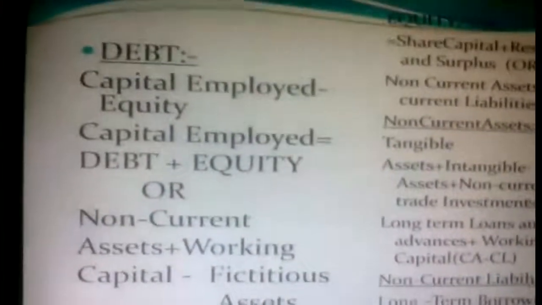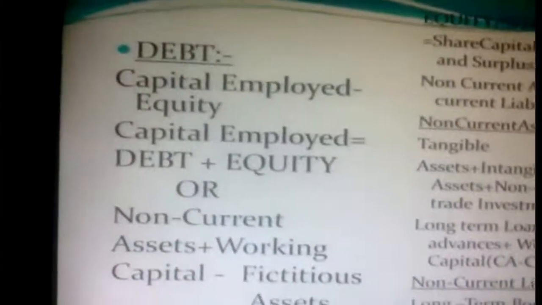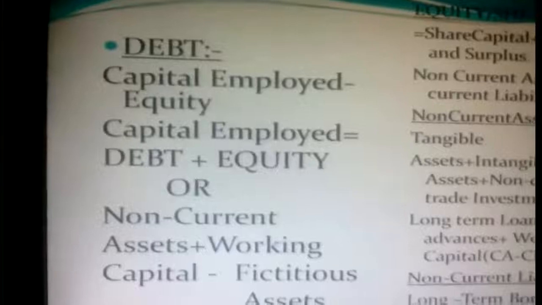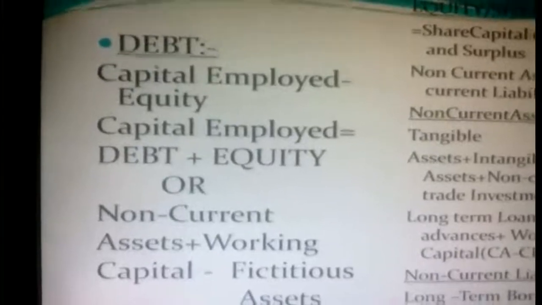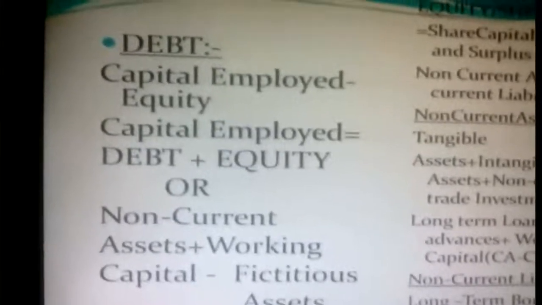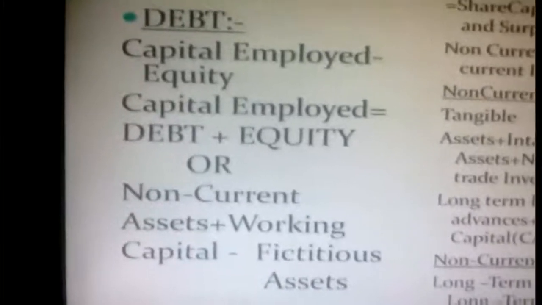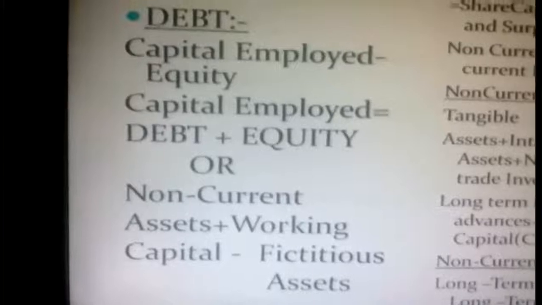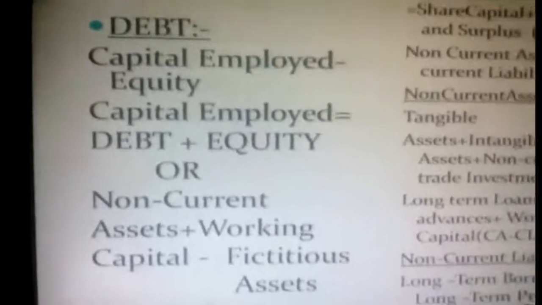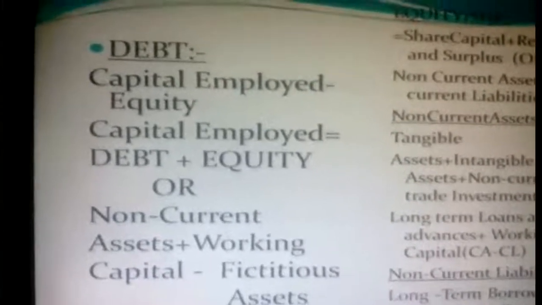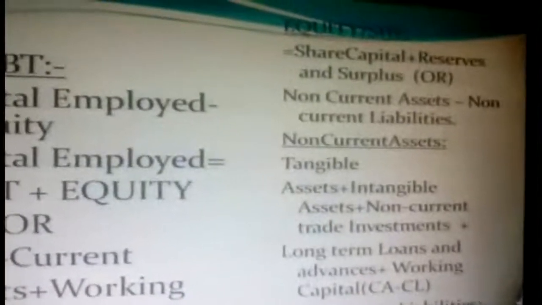Then we should know the meaning of debt. The formula for debt is capital employed minus equity. What is capital employed? Capital employed is nothing but debt plus equity, or we can also call it non-current assets plus working capital minus fictitious assets. So there are different formulas available. Then what is equity?